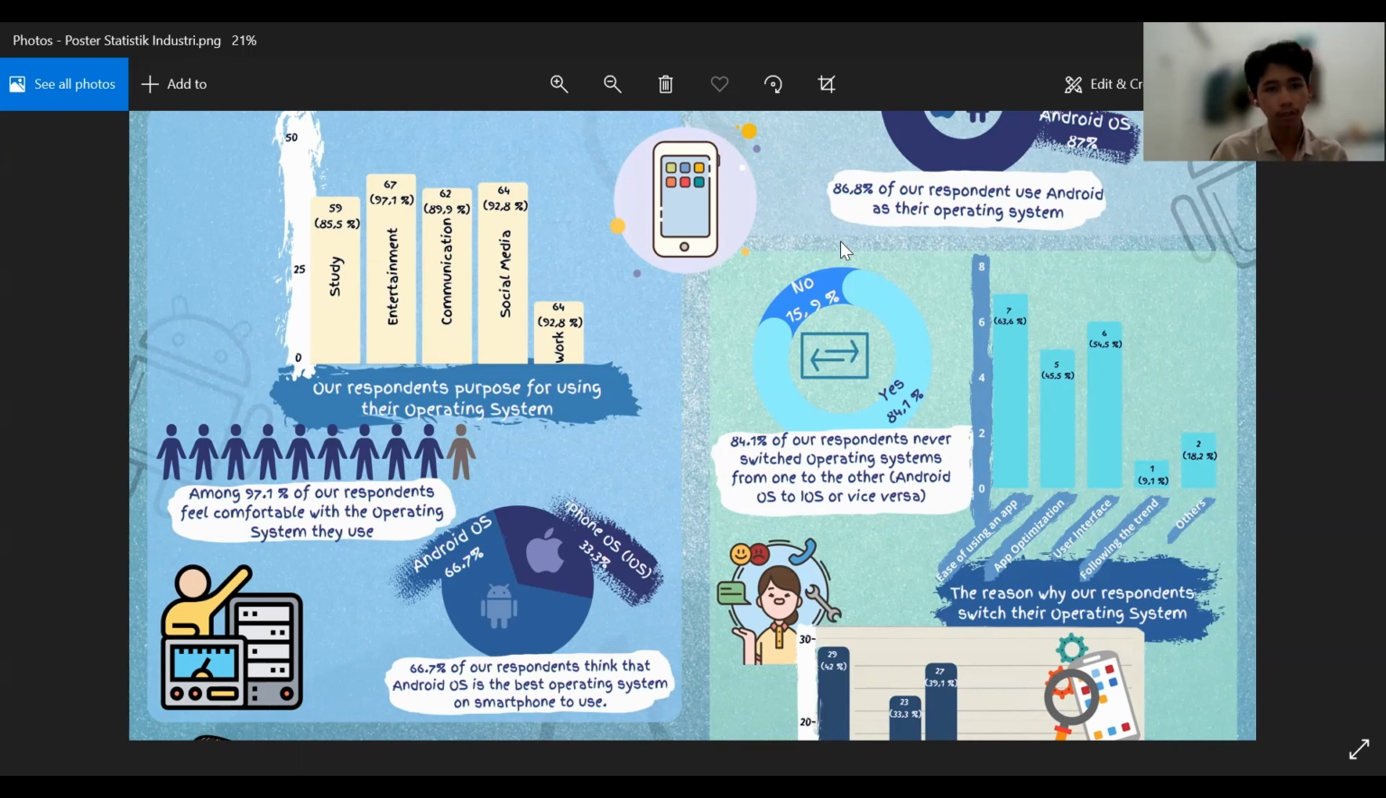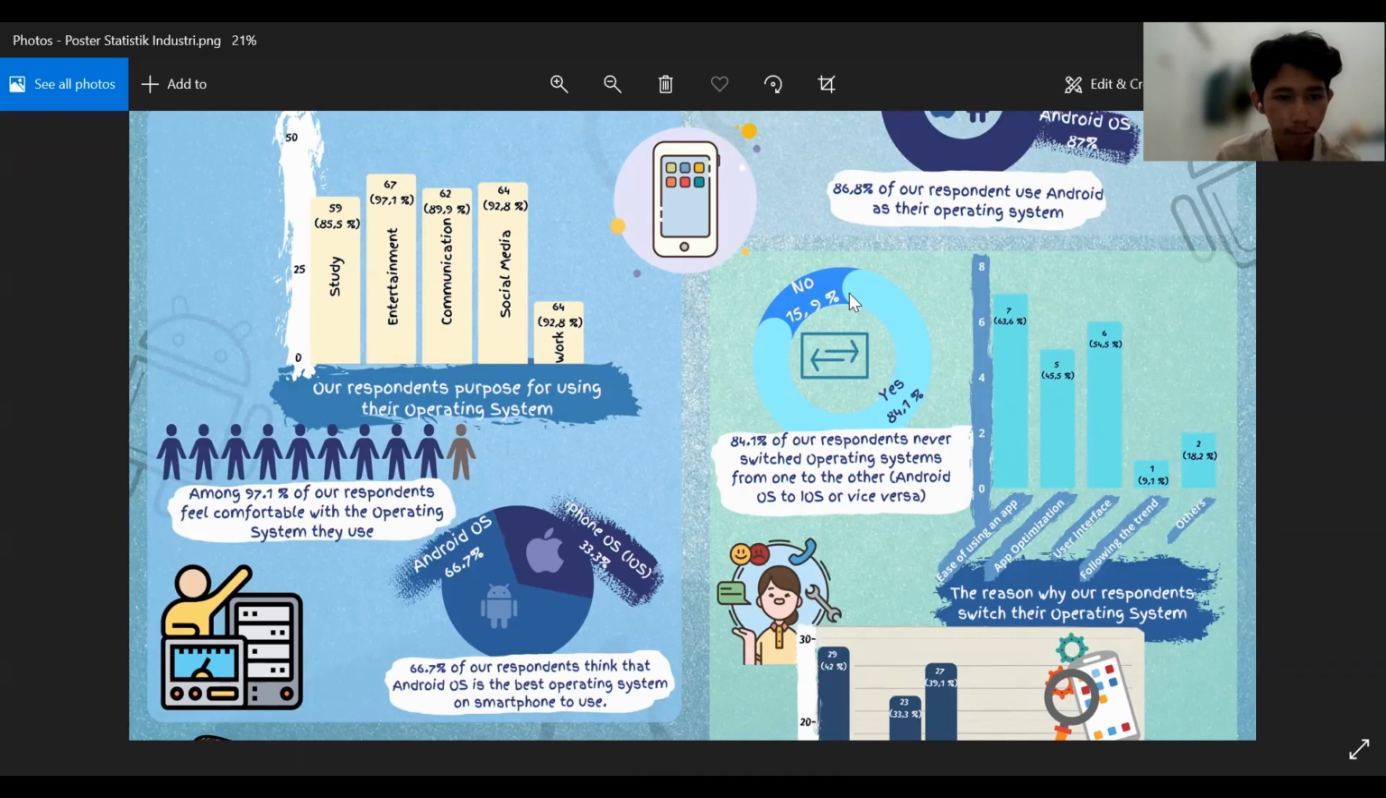Next, our respondents' purpose for using their operating system: 85.5% for study, 97.1% for entertainment, 89.9% for communication, 92.8% for social media, and 92.8% for work.